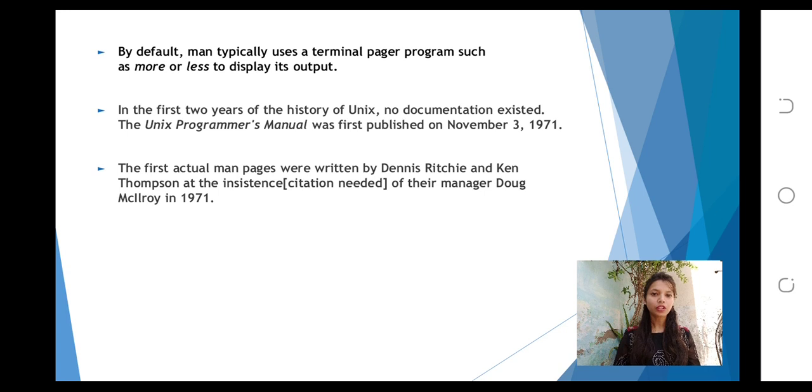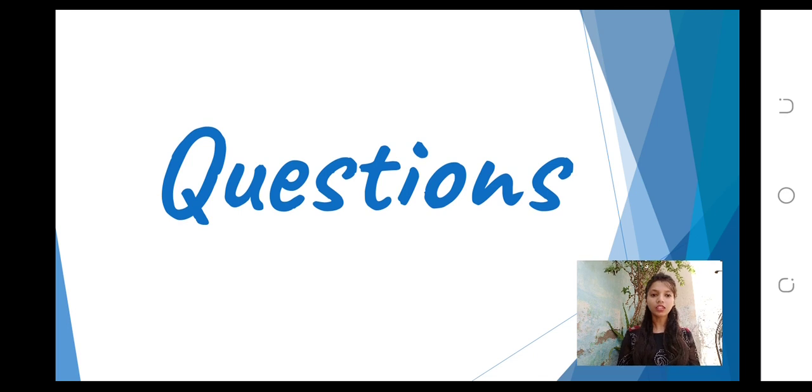In the first two years of the history of Unix, no documentation existed. The Unix Programmer's Manual was first published on 3 November 1971. The first actual man pages were written by Dennis Ritchie and Ken Thompson at the insistence of their manager Doug McIlroy in 1971. So this is man, browsing the manual page online, and now I am going to explain some important questions.